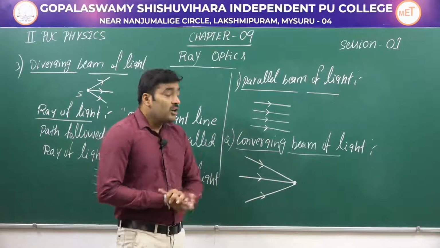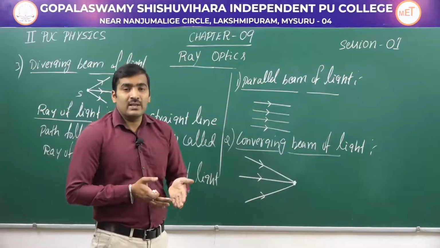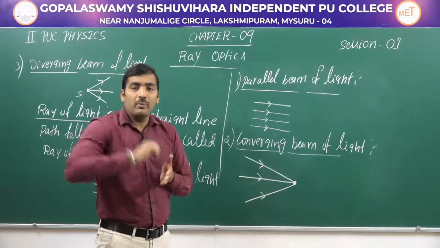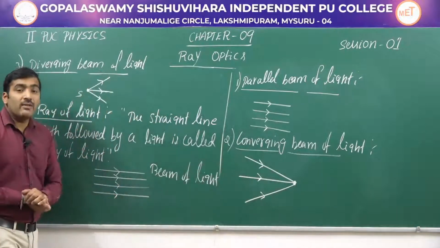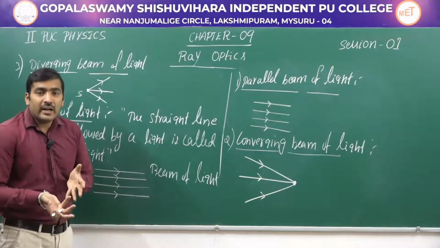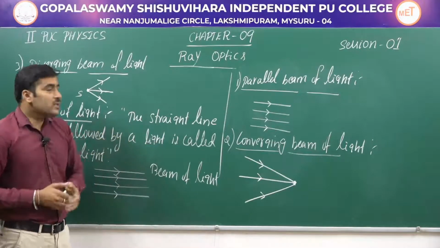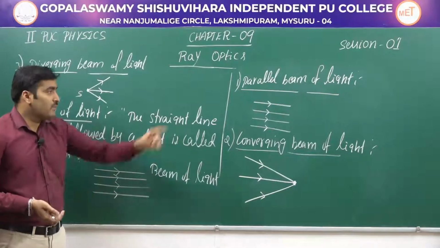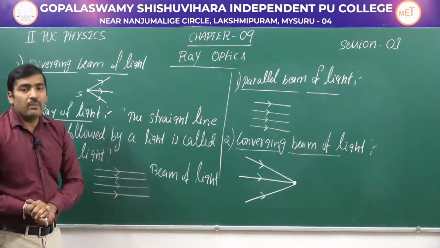And this is a converging beam. When the light rays, parallel rays are incident on a convex lens, then the rays are going to meet at a common point. So that is nothing but a converging beam. And where do we have this diverging beam? A vehicle headlight, correct? It is emitting the light in all the directions, which will be spread out. So this is nothing but a diverging beam. So we have three types of beam here: parallel beam, converging beam, and a diverging beam of light.